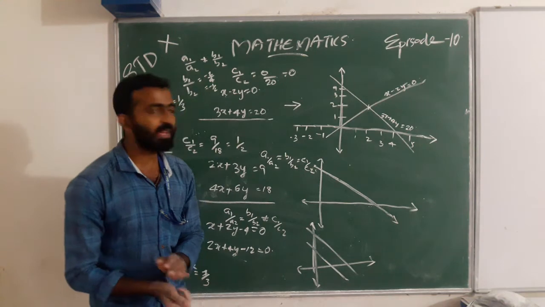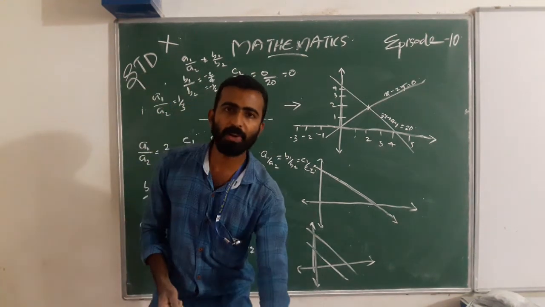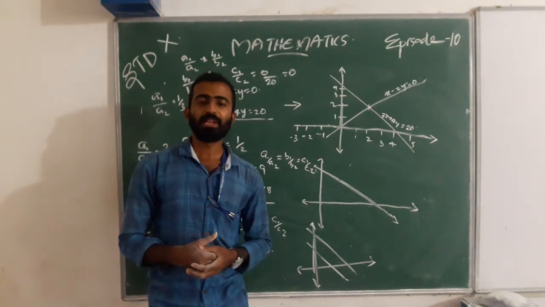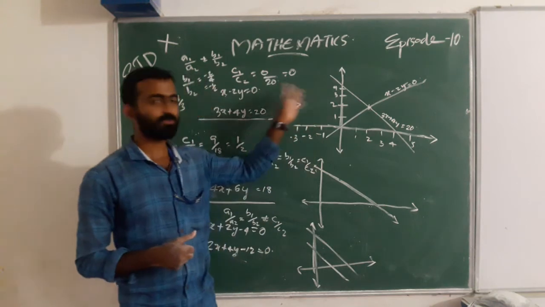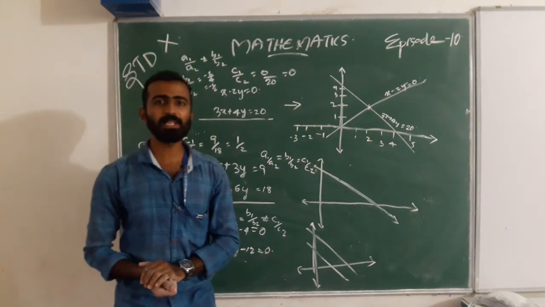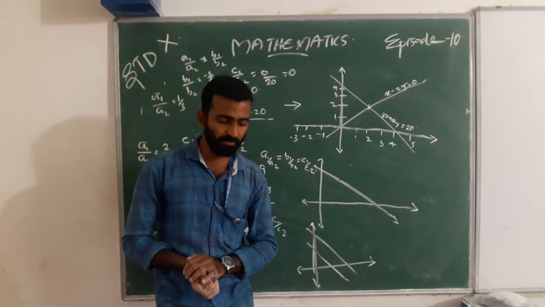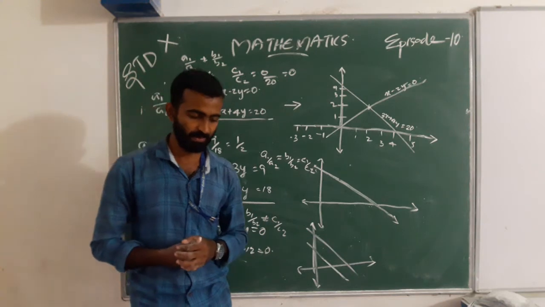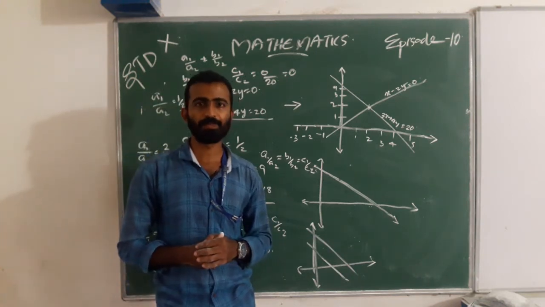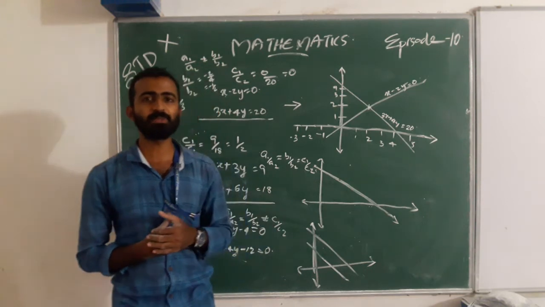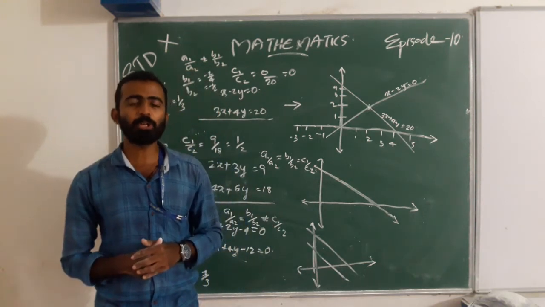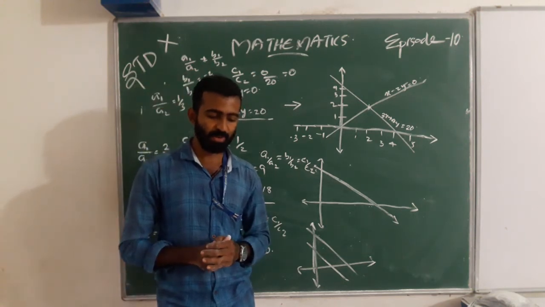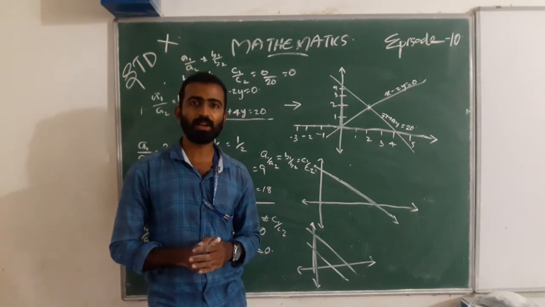commonly we can say, when a1 by a2 is not equal to b1 by b2, then the lines are intersecting. That is the first case. And the second case is when a1 by a2 equal to b1 by b2 equal to c1 by c2, then the lines are coincident. Is it? Yes. And the third condition is a1 by a2 equal to b1 by b2 not equal to c1 by c2, then the lines are parallel.